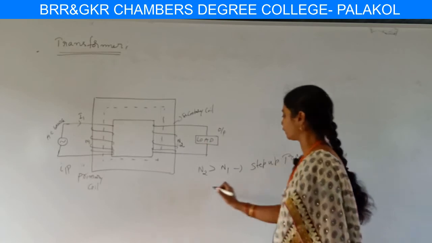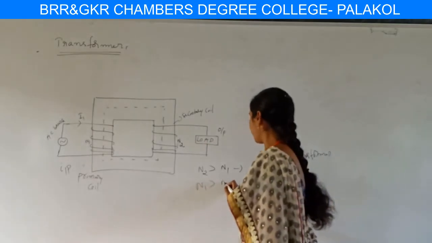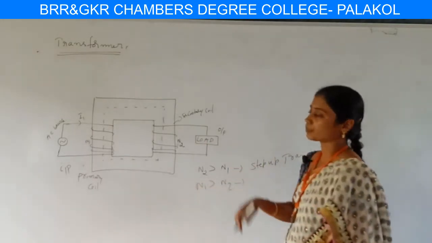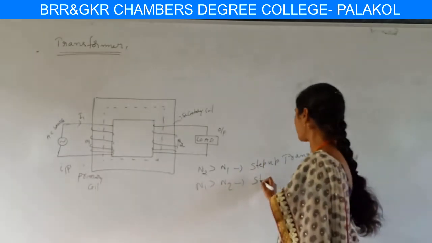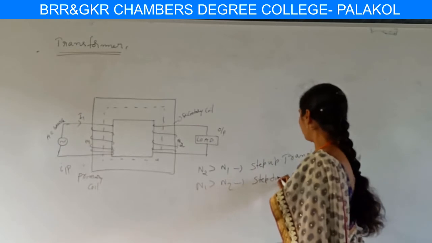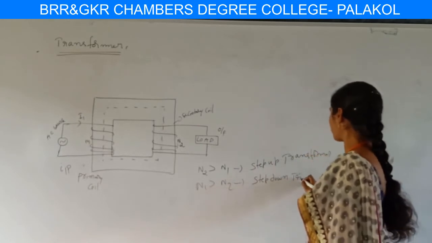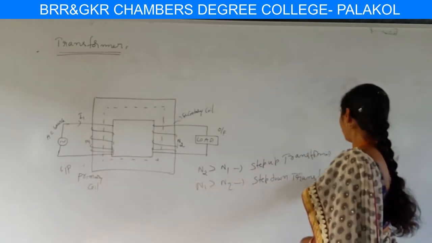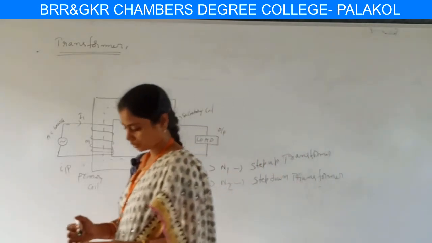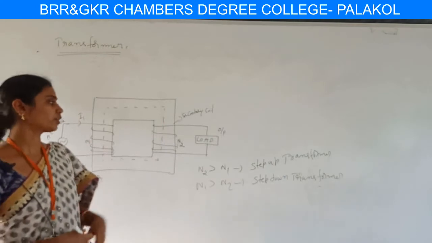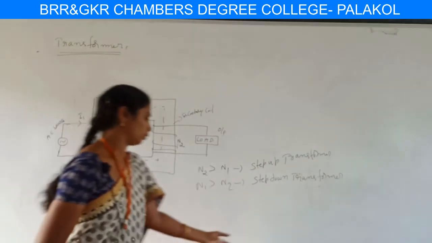And when N1 is greater than N2, it means the number of turns in the primary is greater than the number of turns in the secondary, then the transformer is said to be a step down transformer. Okay, these are the two types of transformers, step up transformer and step down transformer.